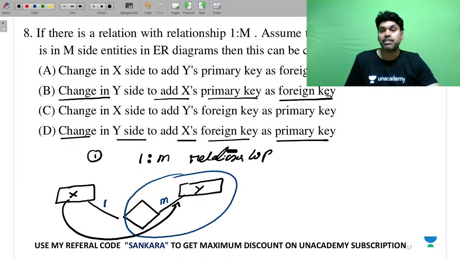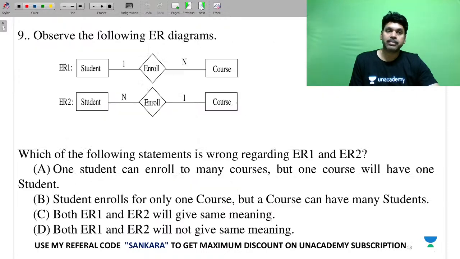So option B and D you are in a position to identify. So what are we going to do? The X primary key we are going to attach to Y. So add X primary key as a foreign key into the Y side. The next one.